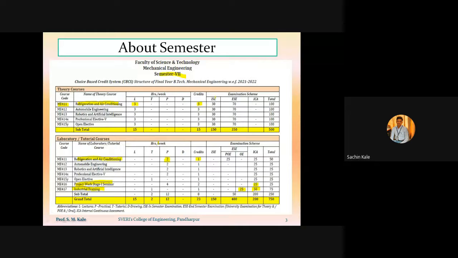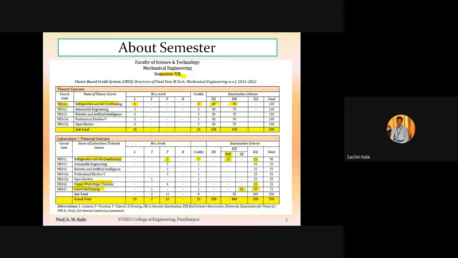And if you see the total weightage of this subject in our entire curriculum, refrigeration and air conditioning will have the end semester exam of 70 marks, and the in-semester exam of 30 marks. Then for this subject, POE will be there, practical oral examination, or external oral, that will be of 25 marks, and term work will be of 25 marks.